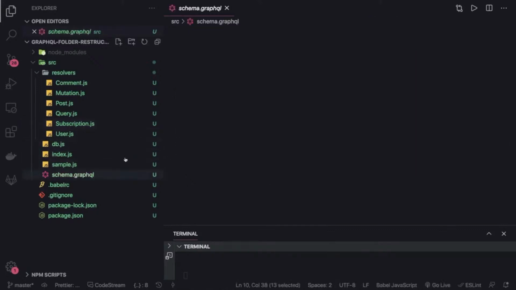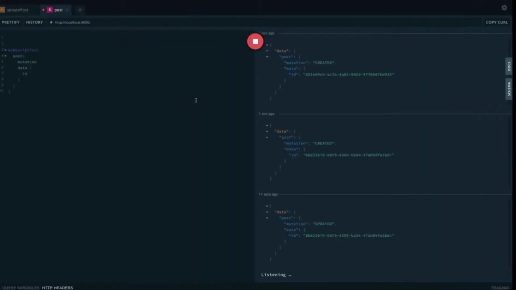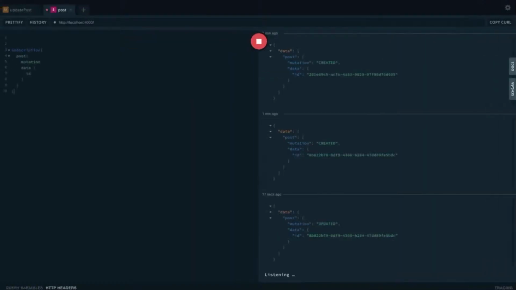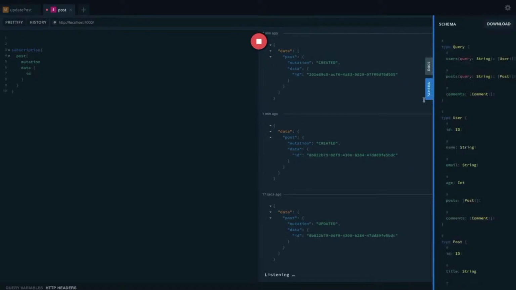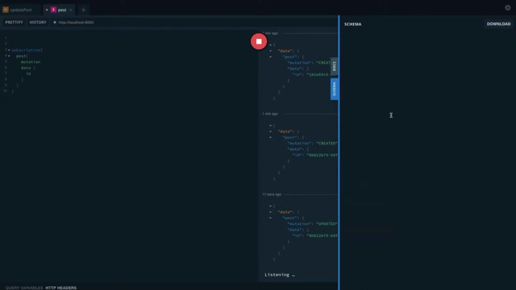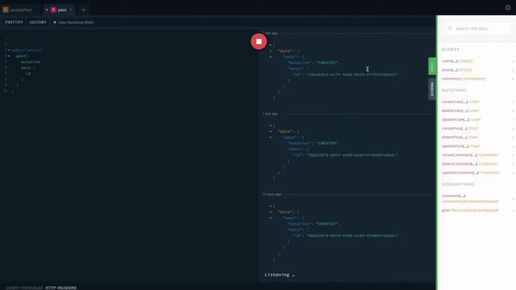First of all, we will just update the GraphQL schema. We have two different kinds of subscriptions. Whenever we go to the documentation, here we should be able to see this is the query. Okay, this is not that user friendly, I will say. So here we have two subscriptions, right? Comment and the post. And if I open the documents, then you can see the comment and post. This should be enough.